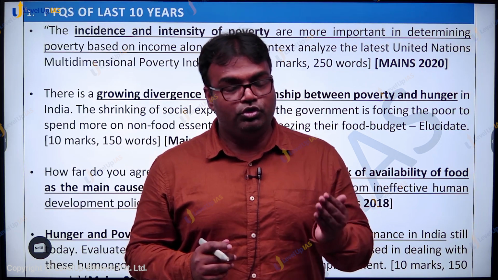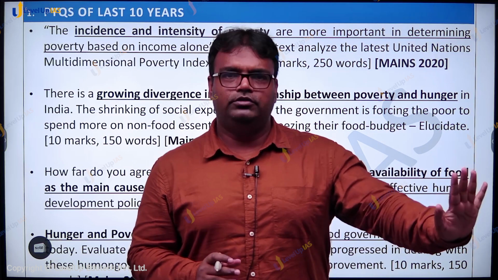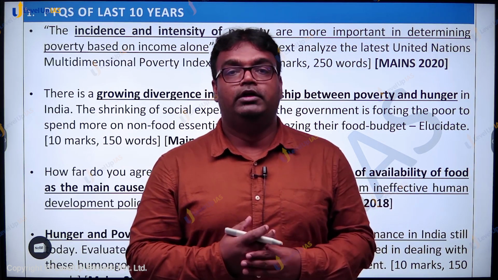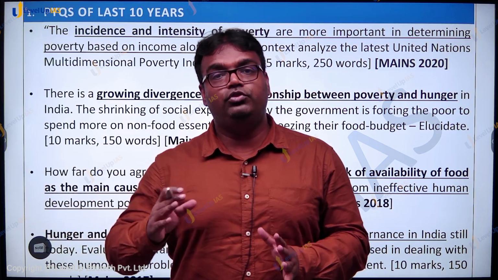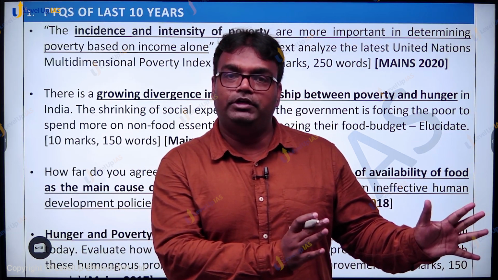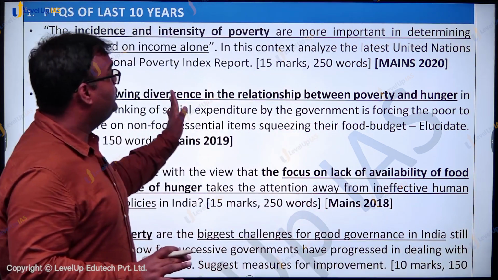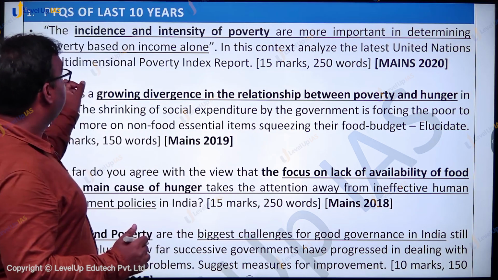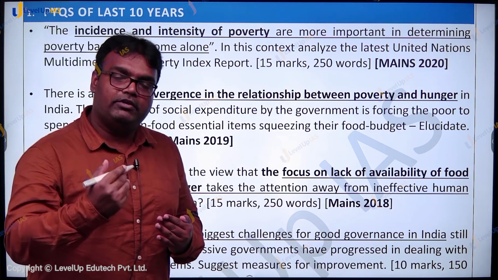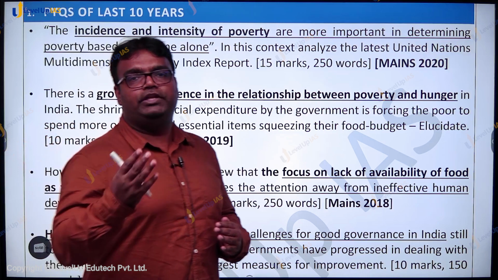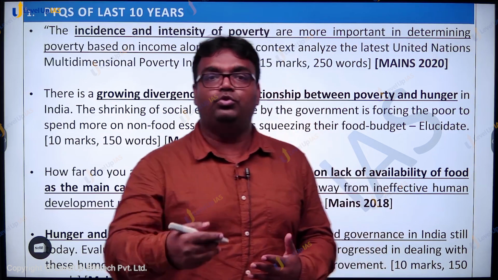So in India, what we used to do, we used to look at the consumption expenditure of citizens. If consumption expenditure is high, the situation is good. But if someone is not able to spend enough money on consumption, it was considered that the person is poor. So rather than going for that measure of poverty, which is only an expenditure-based method, the question is about analyzing how significant the multidimensional poverty index is. That is, multidimensional poverty, other than the expenditure aspect, covers health, education and various other things like access to electricity, access to banking, etc. How effective is this? The question was about that.